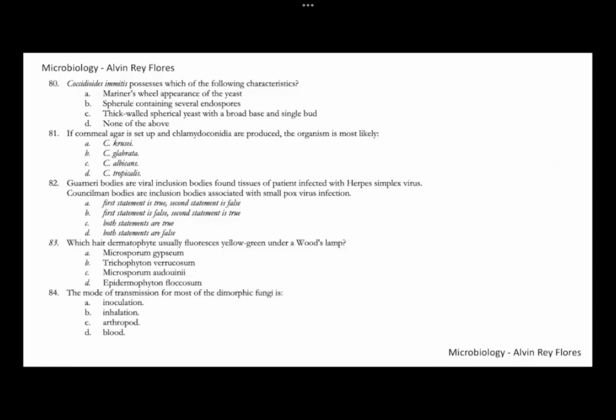Number 80, Coccidioides immitis. So this is a dimorphic fungus associated with systemic mycosis. Which is true regarding Coccidioides immitis? Histologically, in your tissues, they would have the presence of spherules. Number 80, letter B. So the presence of the spherules containing the endospores is actually the hallmark of Coccidioides. So Coccidioides is associated with San Joaquin Valley fever. So for number 80, this is letter B.